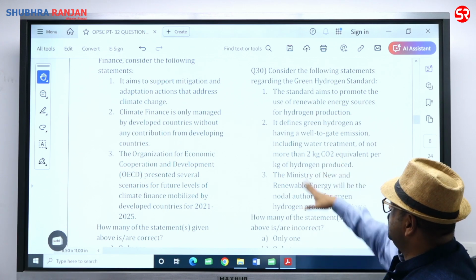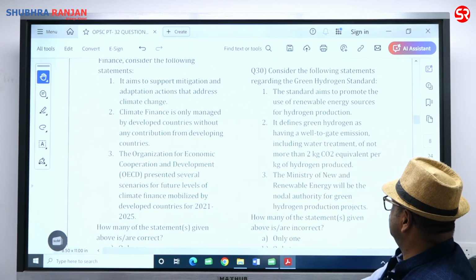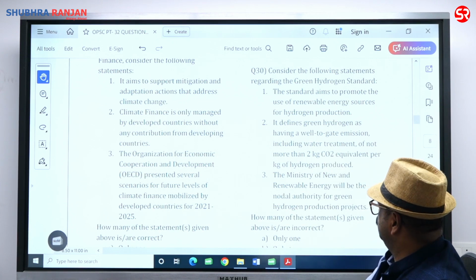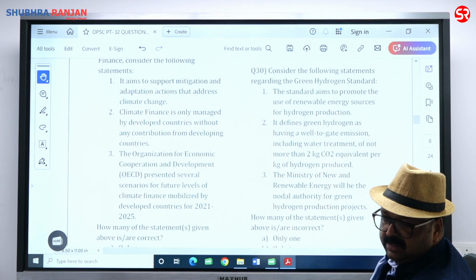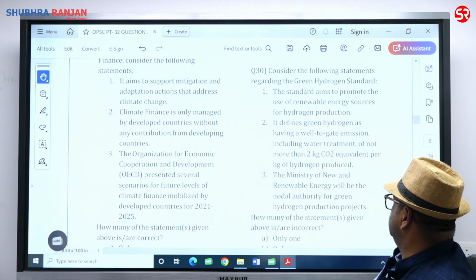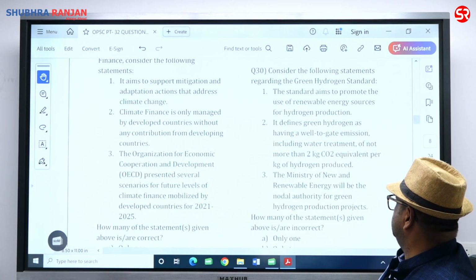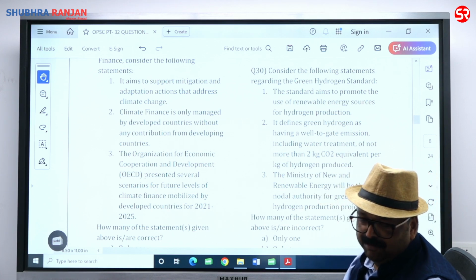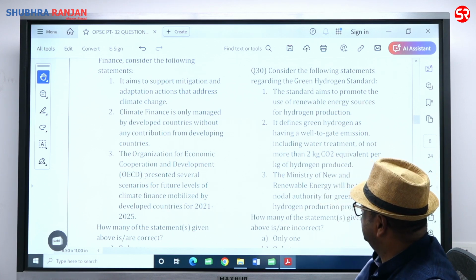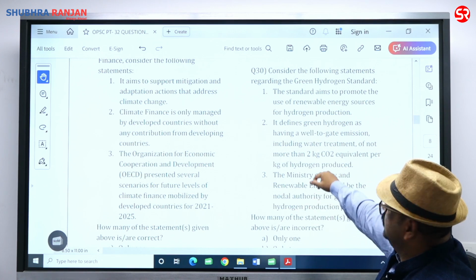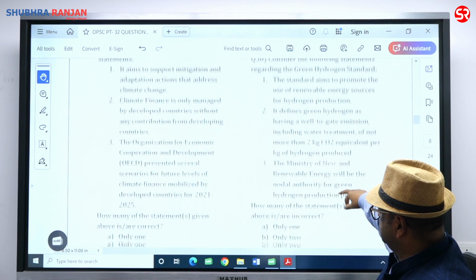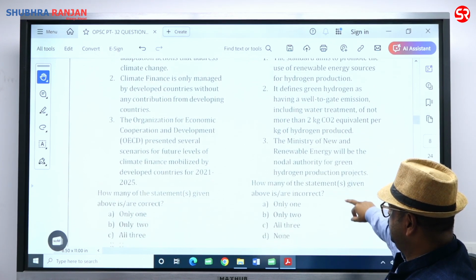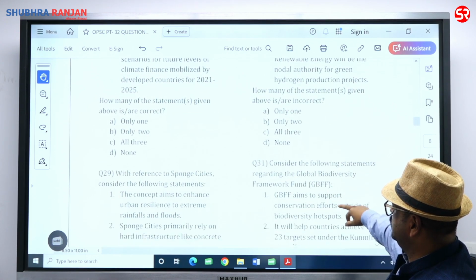This is what the standard means. 2 kg of carbon dioxide equivalent should not be spent to produce 1 kg of hydrogen. Second is perfectly correct. Then the Ministry of New and Renewable Energy will be the nodal authority for green hydrogen production. Here you have to write Ministry of Power. Statement 3 is incorrect. So statement 1 and 2 are correct. 3 is incorrect. So only 2 is the right answer, and hence 30 B is the right answer.